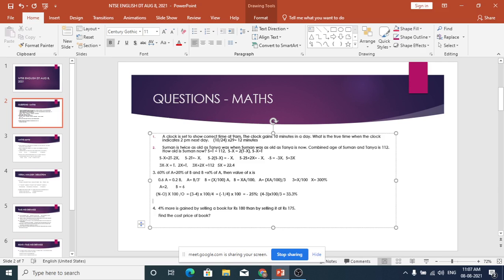What is the percentage reduction? From 10,000 it has come down to 8,000. So the reduction is 2,000. Percentage reduction is equal to 2,000 divided by the original value, 10,000, into 100. So how much does it come to? 20% is the reduction. Minus 20% is the reduction.